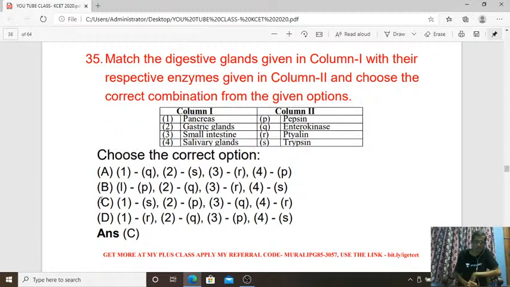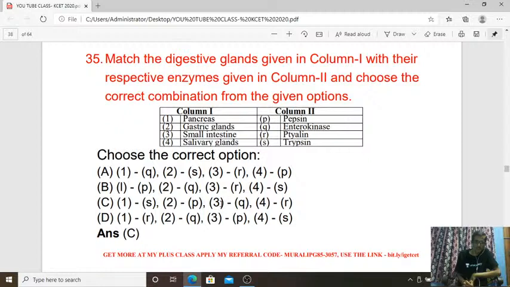Pancreas is going to produce trypsin, in the form of trypsinogen, the inactive form; later it will become active. Then second is the gastric gland, which is going to produce pepsin in the form of pepsinogen, isn't it? That is for protein digestion. Trypsin is for protein digestion.